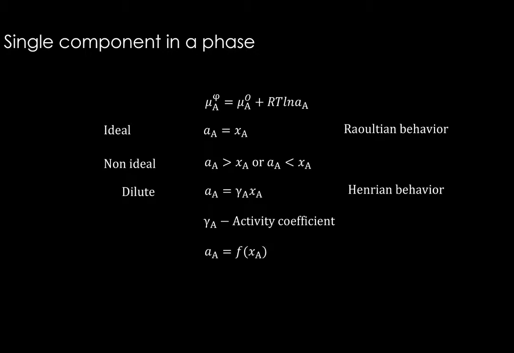Activity of A generally then is a function of X of A, isn't it? In this dilute case, it happens to be a straight line relationship, but generally speaking, it has to be some function of XA, which can be quite complex, but we can write activity of A is some function of mole fraction of A, right?